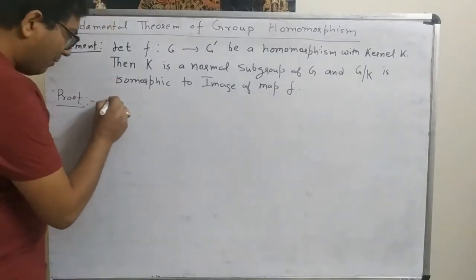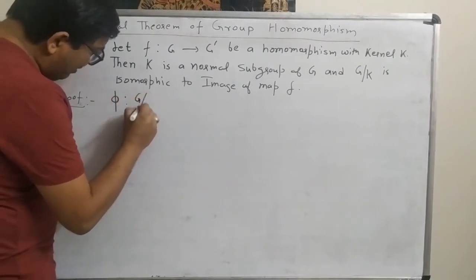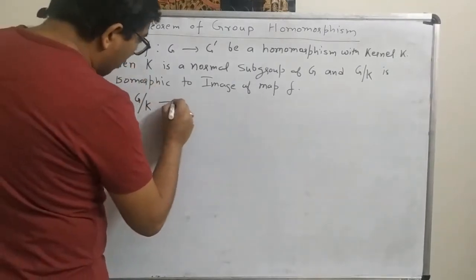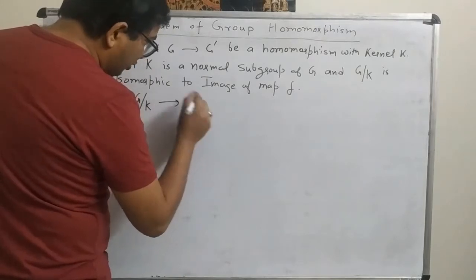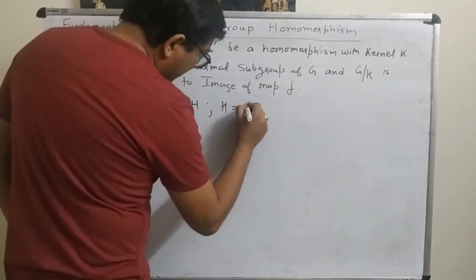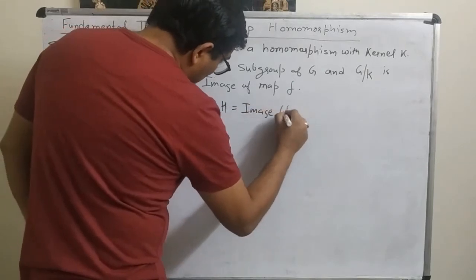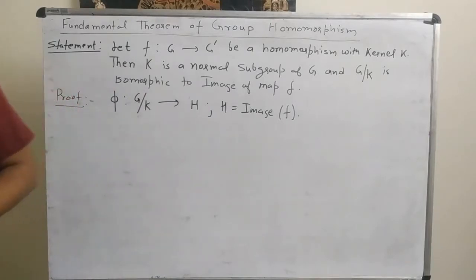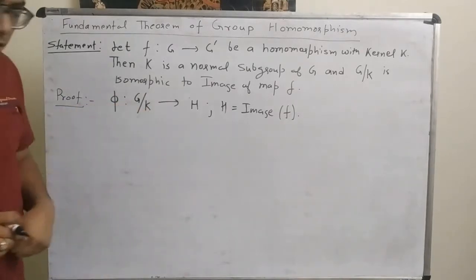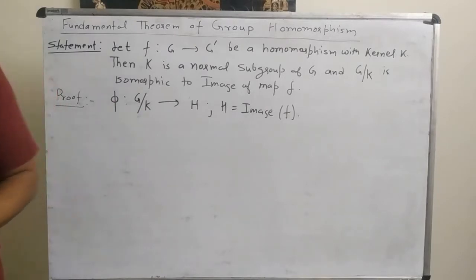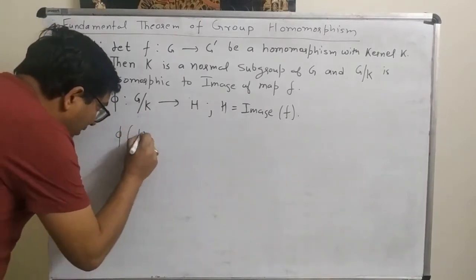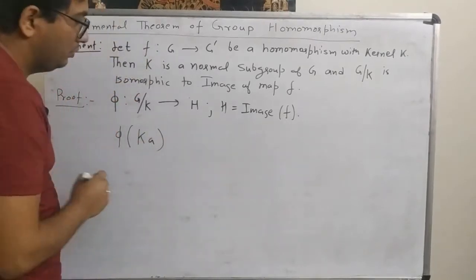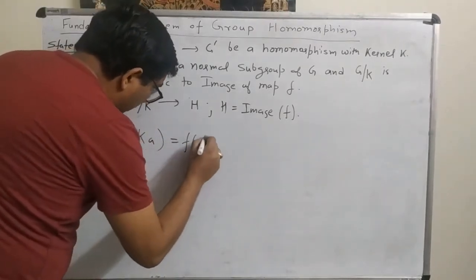So let us define a map phi. Let us suppose phi is a map from G by K to the set H, and here H is the image of F. Now the second thing, how can we define this map? To define this map, phi of Ka is equal to F of A.